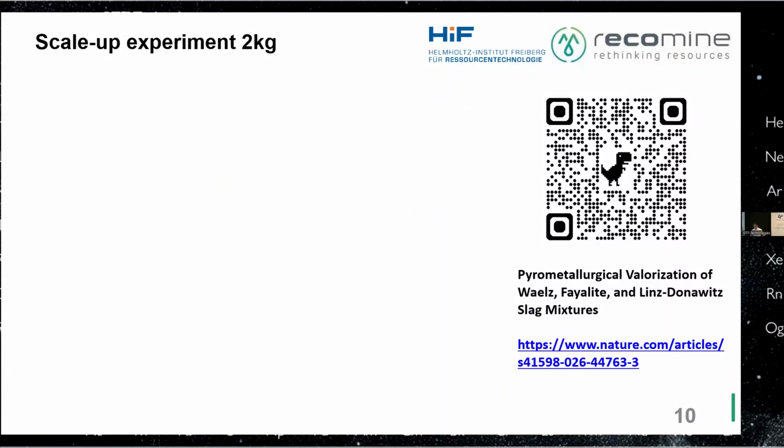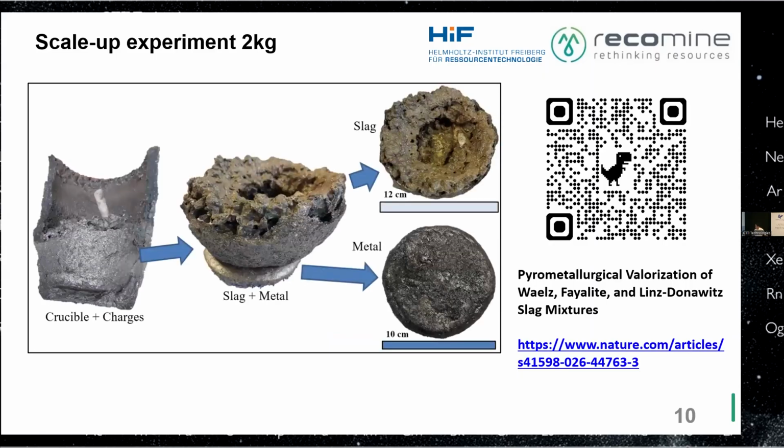And here we have scaled up ID9 into a 2 kilogram experiment. And we have cracked the crucible and checked it again. Here is the cross-section image of the crucible plus the charges and the slag and the metal. Then we separate the metal and the slag. And this is why we wanted to have the single nugget in the bottom of the crucible, so that we will be able to recover the metal later on in the process.